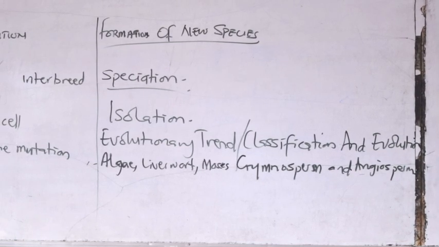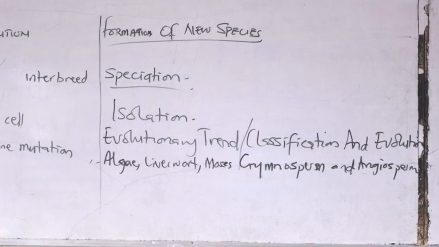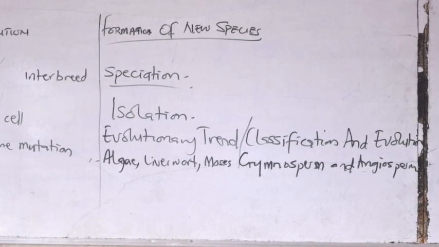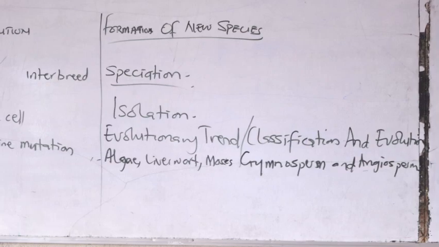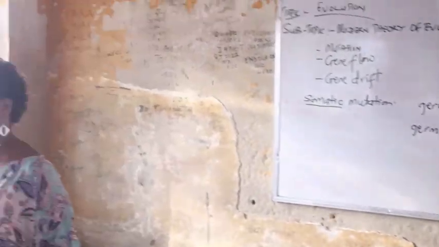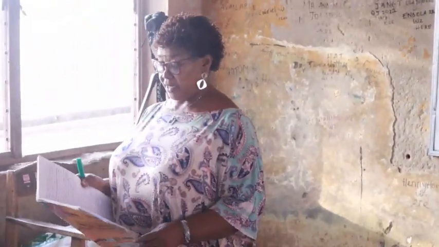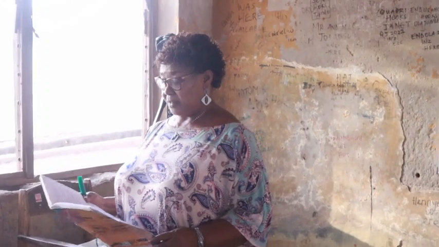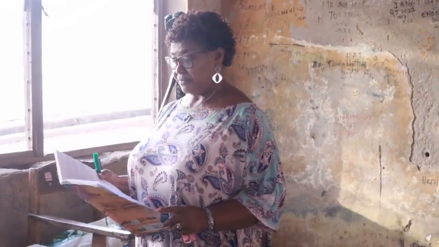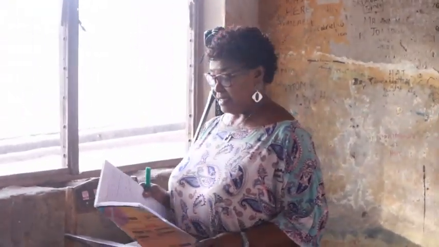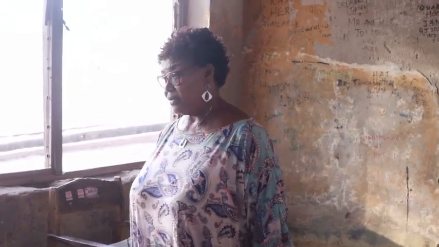Then we have number 2, aquatic to terrestrial life. In both plants and animals, life started in water. That's what they believe.